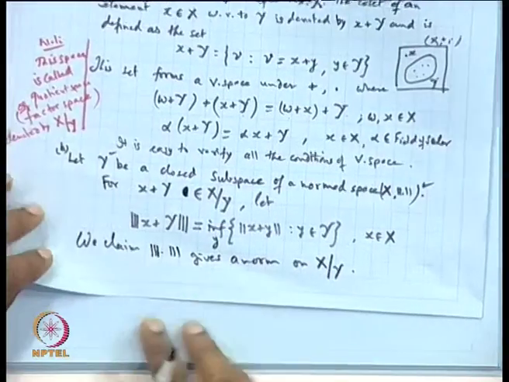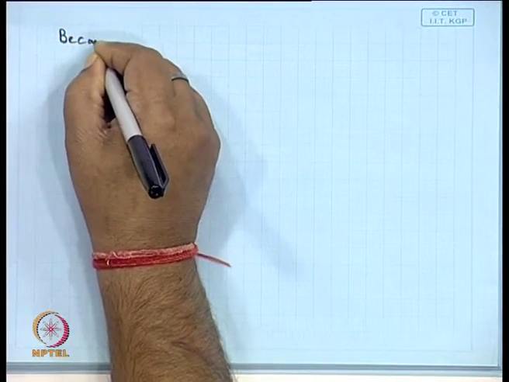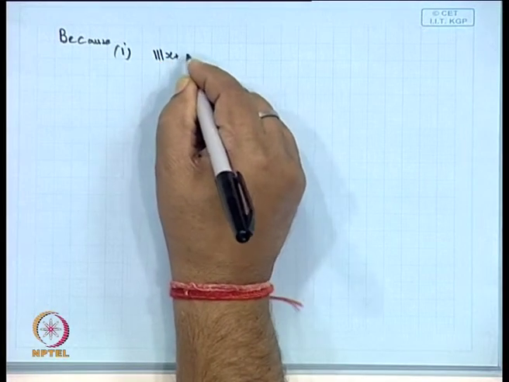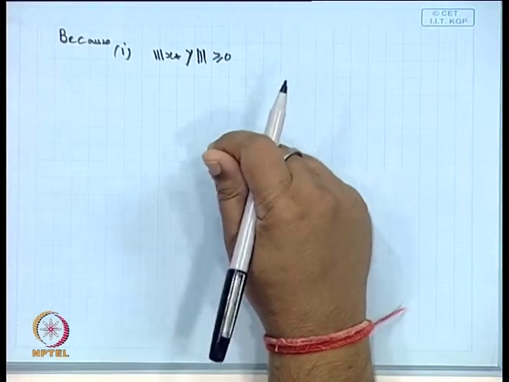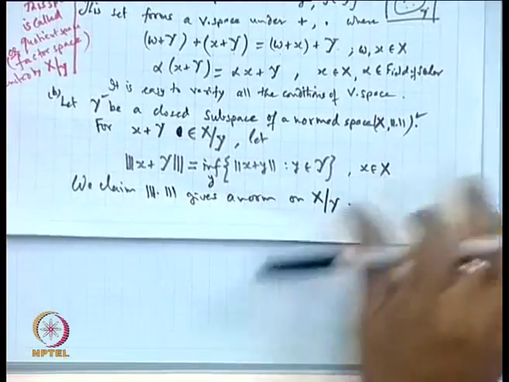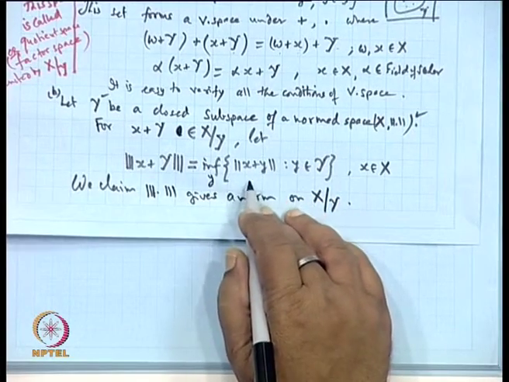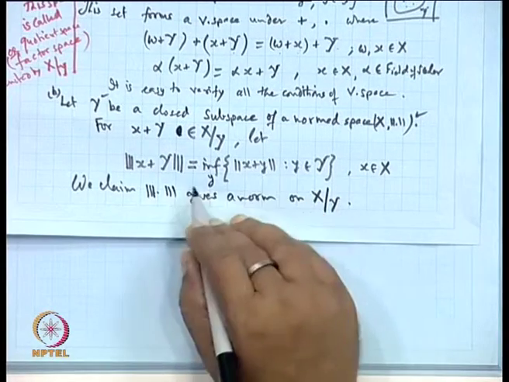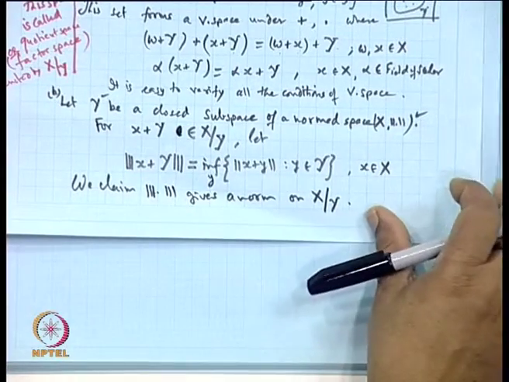The first thing is, obviously this is greater than or equal to 0, clear, because, number 1, this is greater than or equal to 0, because the definition says that the norm is the infimum taken over all these values, is it not? Norm is a real non-negative quantity. So, it is greater than or equal to 0. So, the infimum may be at the most 0, it cannot be less than 0, cannot be negative. So, it is greater than or equal to 0.